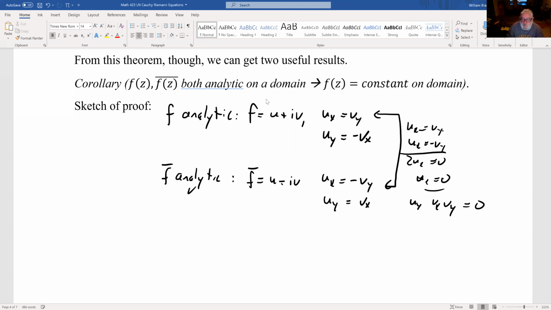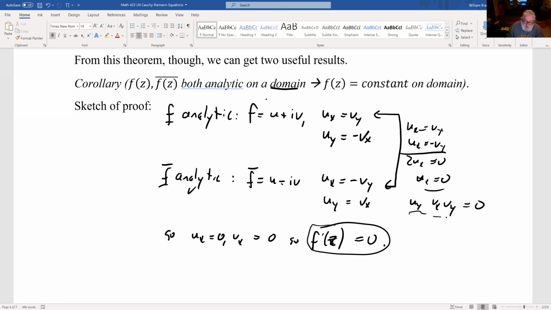Right? If ux equals 0, then vy has to be 0. So all the partials are 0. So that means f prime of z equals 0. So if f and f bar are both analytic on a domain, the derivative of the function equals 0. So that tells me that the function is equal to 0. No, it doesn't tell me that the function is equal to 0. It tells me the function is equal to a constant on that domain.